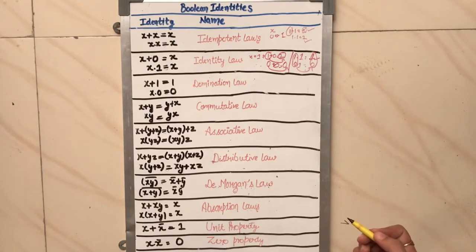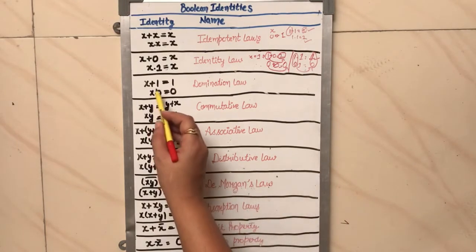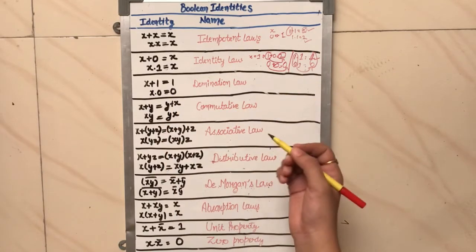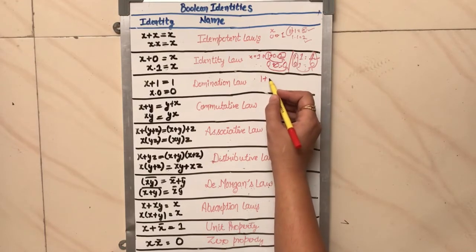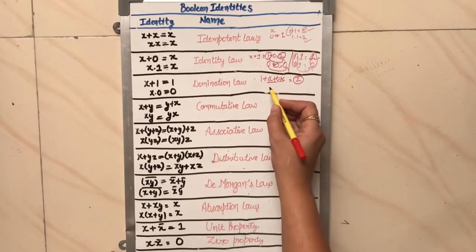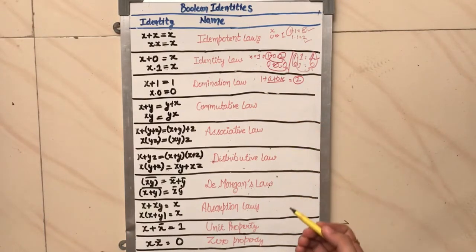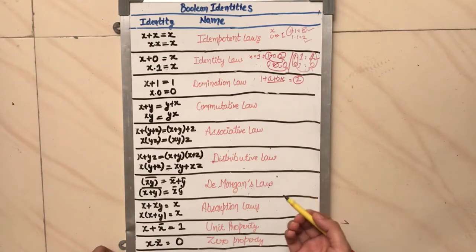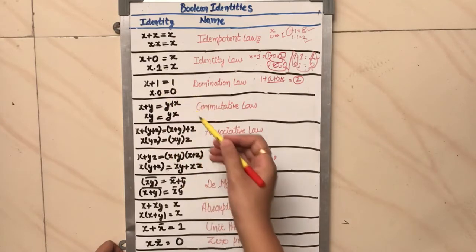The third law is the domination law. What does the domination law say? x plus 1 is equal to 1, meaning whatever is added with the value 1, we get 1. If I am adding a, b, c, again I will get 1 as the answer. Similarly, if I multiply anything with 0, the result is 0. This is called the domination law. Here 1 is dominating in the sum, and 0 is dominating in the product rule.